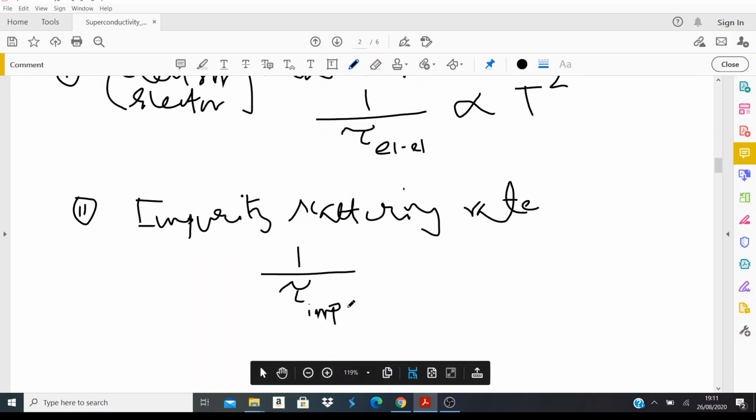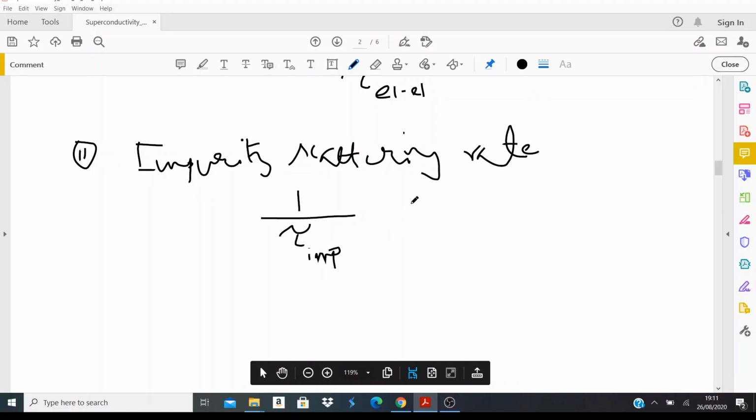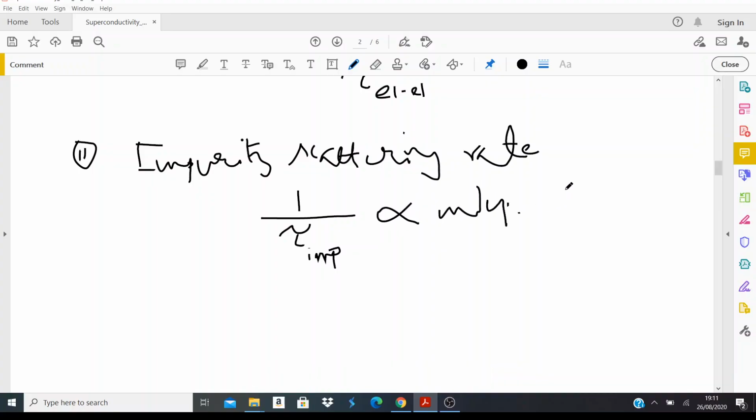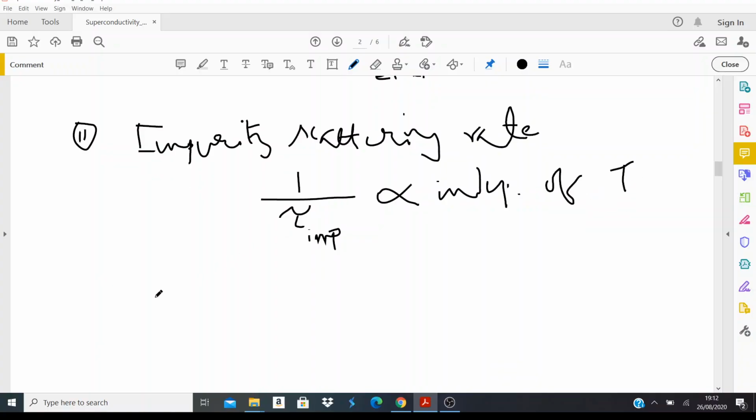So that's the subscript IMP for the impurity. And this is independent of temperature. That's another finding, independent of T. So we have the last one, which is the scattering between the electron and the ions.